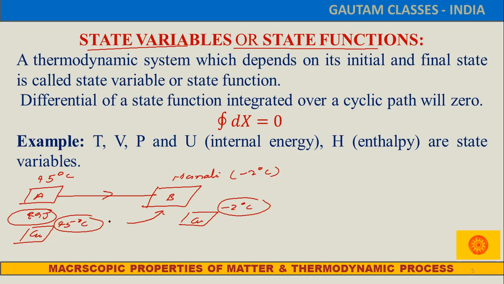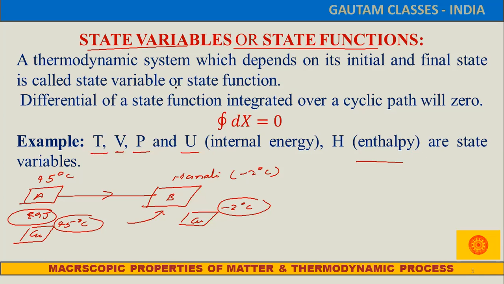It doesn't depend on the path. That means our system is moving from UP to Delhi, like that. So it doesn't depend on the temperature of the path. It only depends on the initial and final temperature. Those things that depend only on the initial and final state are called state variable functions. Examples of state variable functions: temperature, volume, pressure, internal energy, enthalpy.